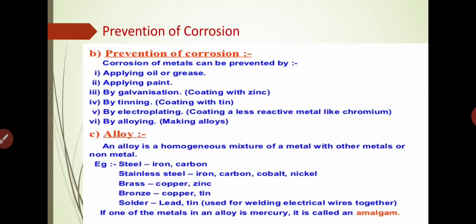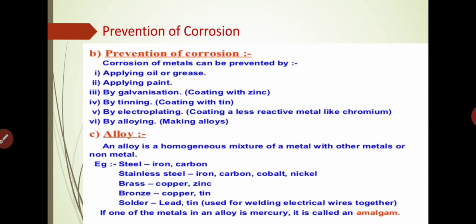Next one is galvanization. What is galvanization? In a simple way, we can say that it is coating with zinc. When clean iron sheets are dipped into molten zinc to deposit a layer of zinc, that is called galvanization. So when we do the galvanization process, it prevents corrosion. The GI water pipes available in the market are made of galvanized iron. The galvanized iron does not rust even if there is a scratch on the zinc layer.